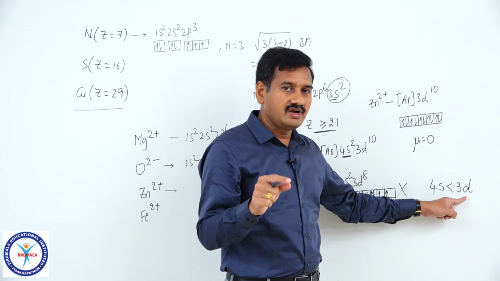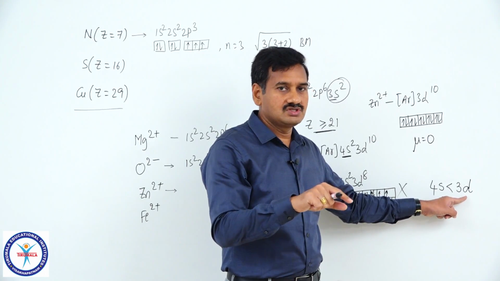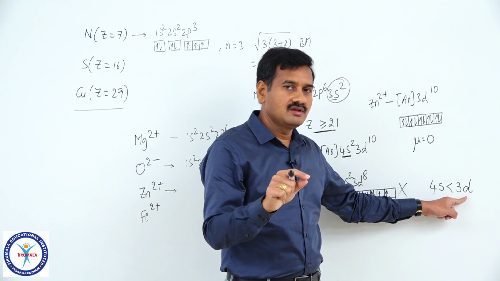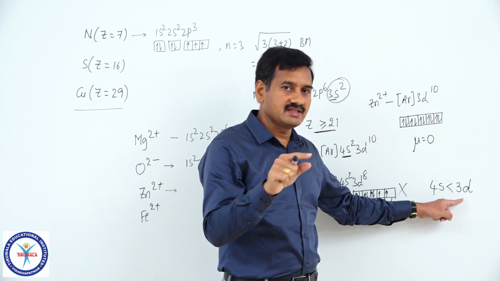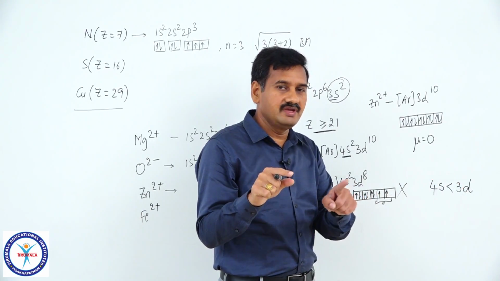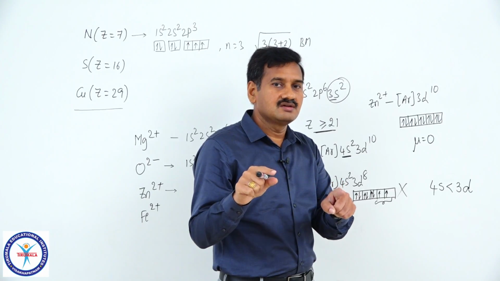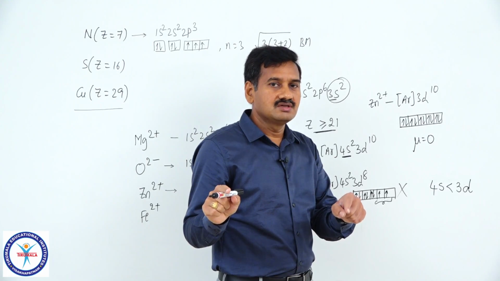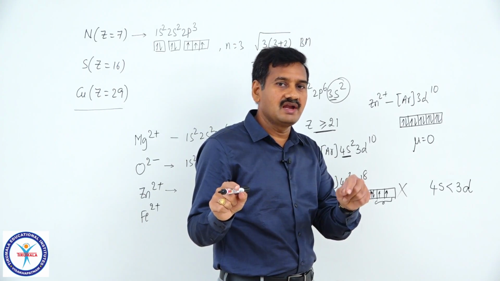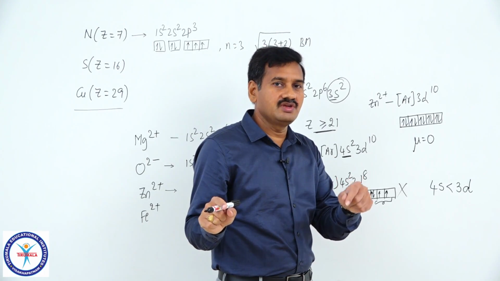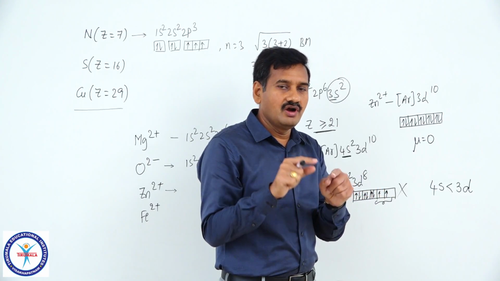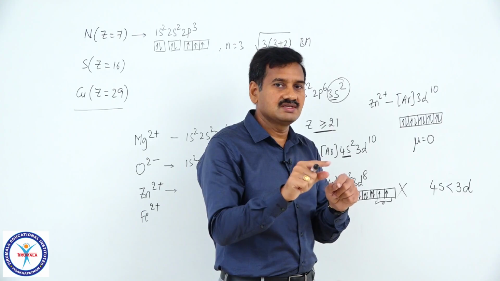So, after 21 electrons onwards, after entering electrons in 3d orbital, energy of 4s will be greater than that of 3d, that is 4s will be at far distance as compared to 3d from the nucleus of atom. That is 4s electrons are loosely held by the nucleus, those can be easily removed. So, after filling electrons in 3d orbitals, you have to remove first from 4s, then from 3d.